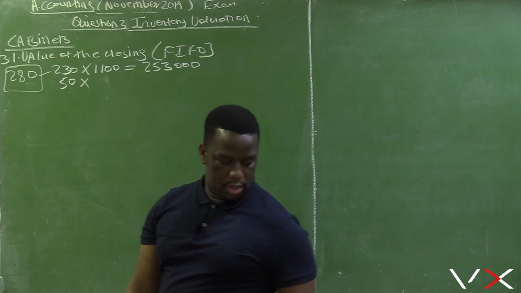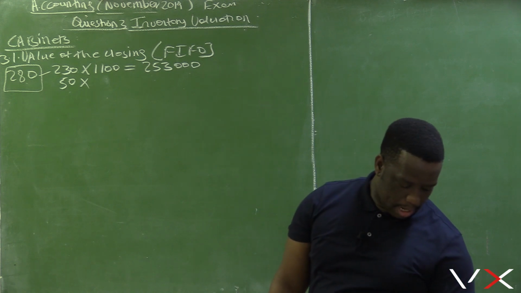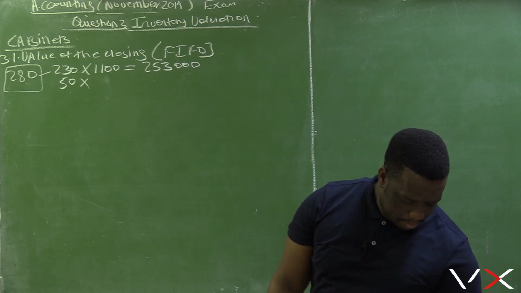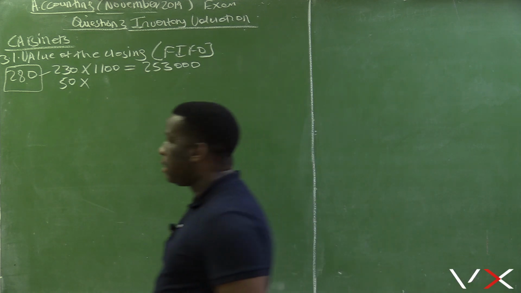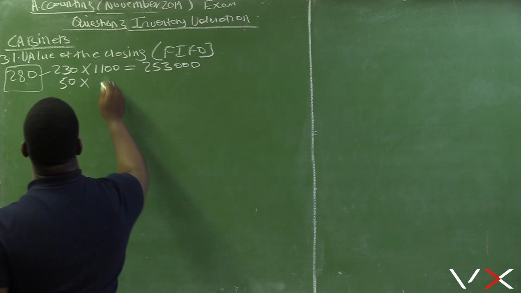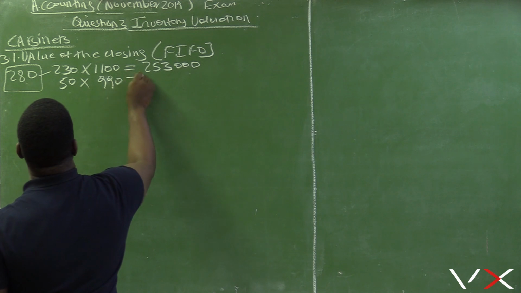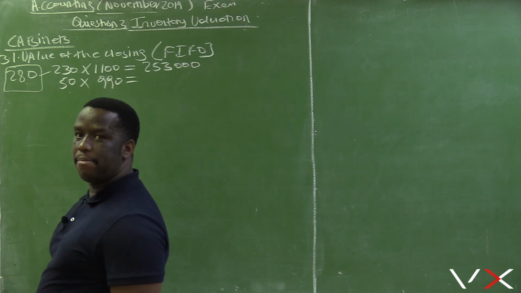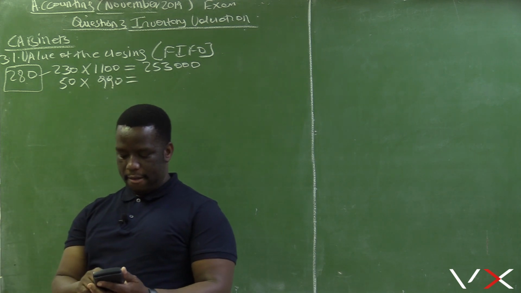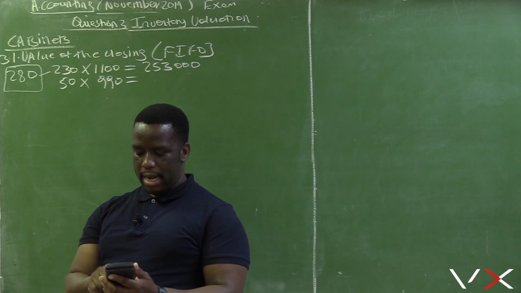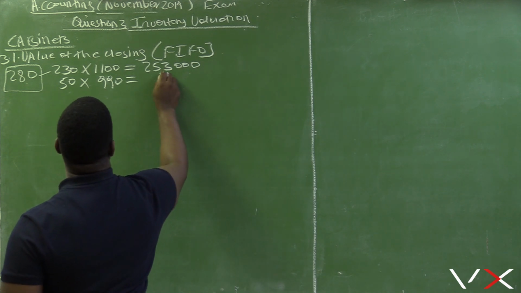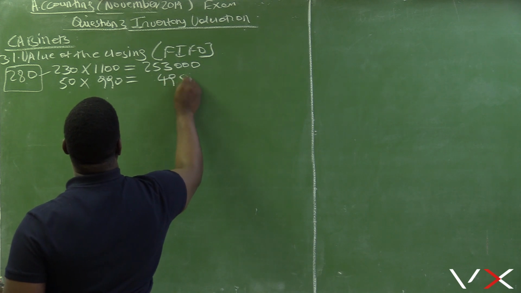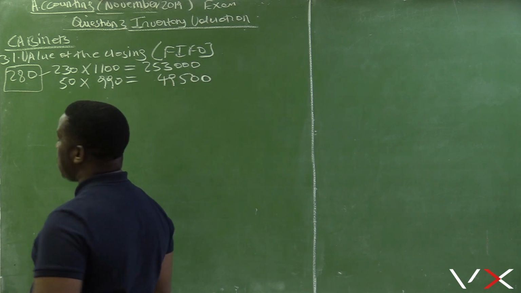So these 50 units are taken from the April stock, and the April unit cost is 990. So 50 multiplied by 990 equals 49,500.